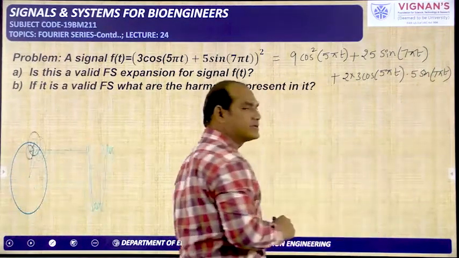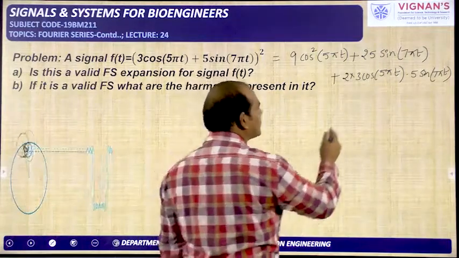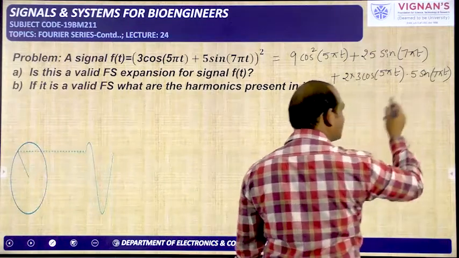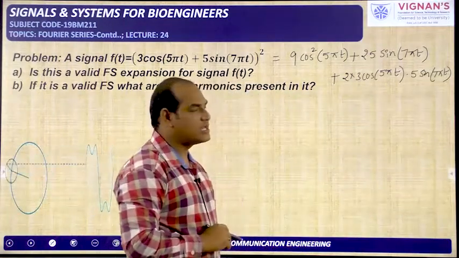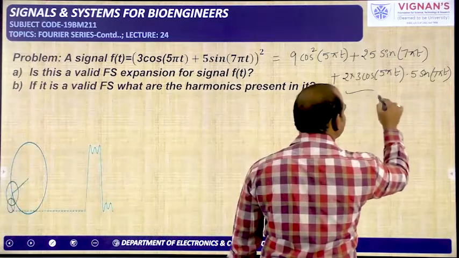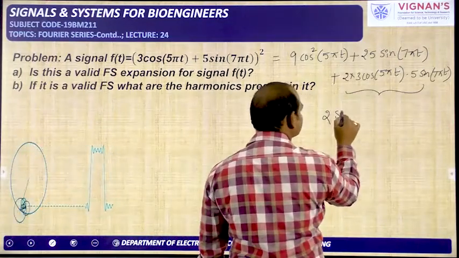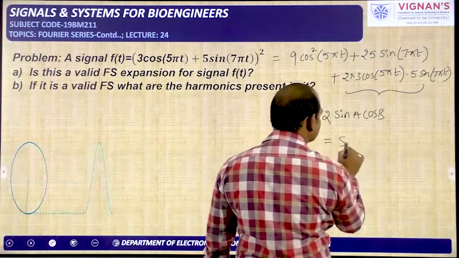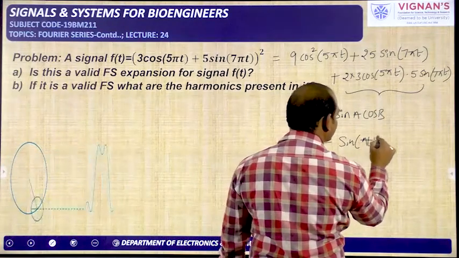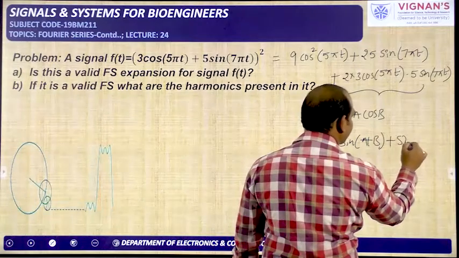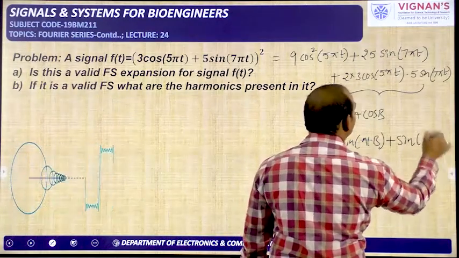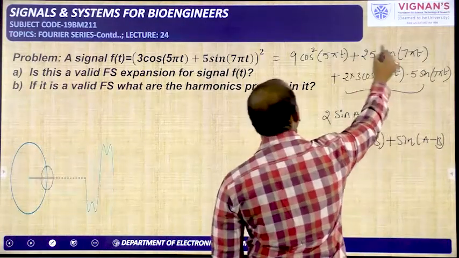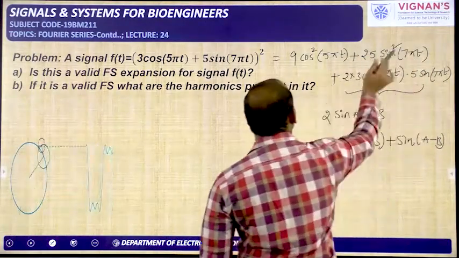So in this way we have taken. Okay, so it is 15 cos 5 pi t and sin 7 pi t. That can be viewed like 2 sin A cos B. Since it is like 2 sin A cos B, we can write this one as sin of A plus B plus sin of A minus B. So from this we got two sine terms, and here already one sine term is there, that is b square, which means 25 sin square 7 pi t.